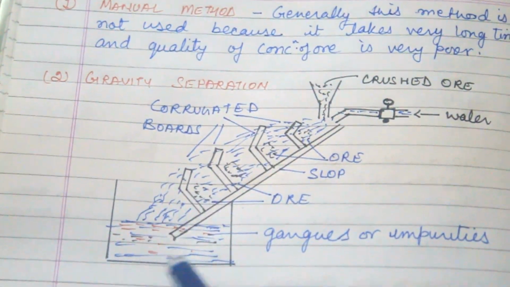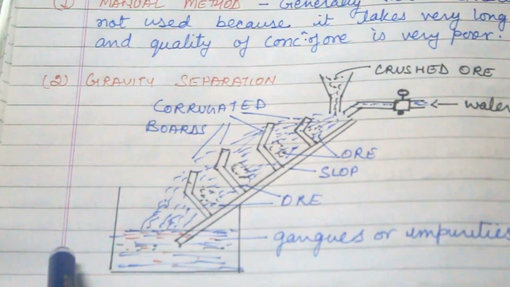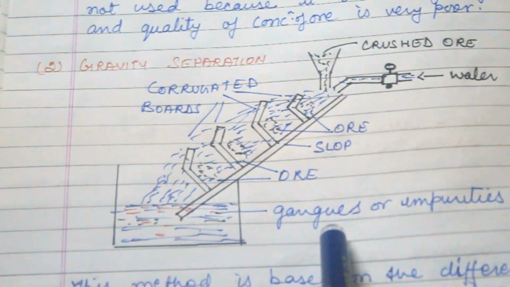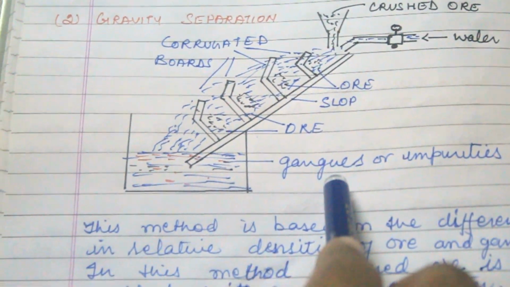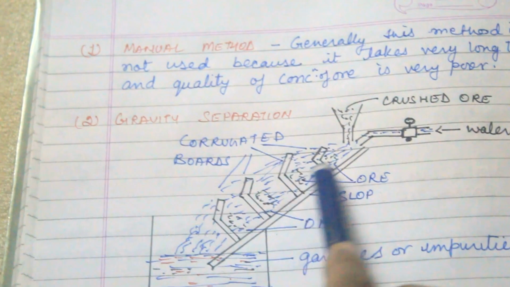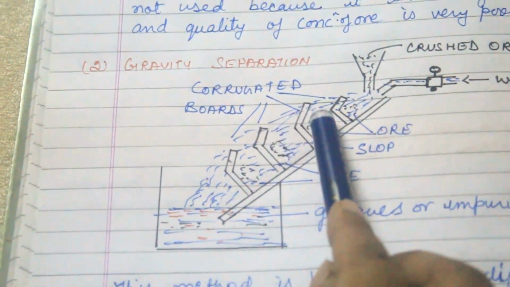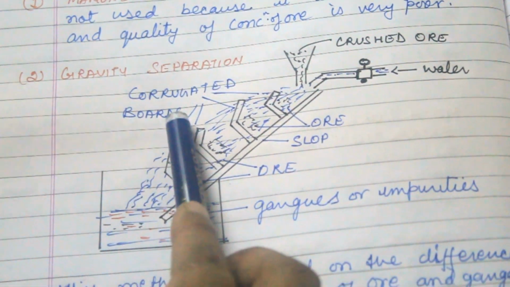This is the method by which we do gravity separation to extract the metal from the ore. This is the funnel into which we pour the crushed ore onto this slope. This is the slope, and these four are corrugated boards.